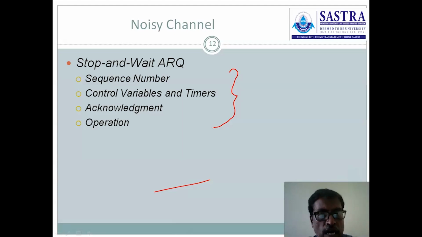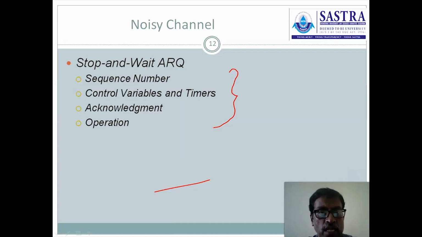This will not occur because we are using a noiseless channel, so there is no data loss, so the error control procedure is not required. If a frame is transmitted, it is received correctly. Only flow control is concerned in that stop and wait protocol, but no error control, according to the noiseless channel specification. Here, stop and wait ARQ is defined in the noisy channel.